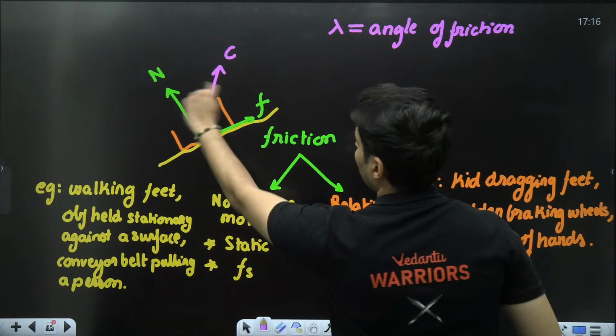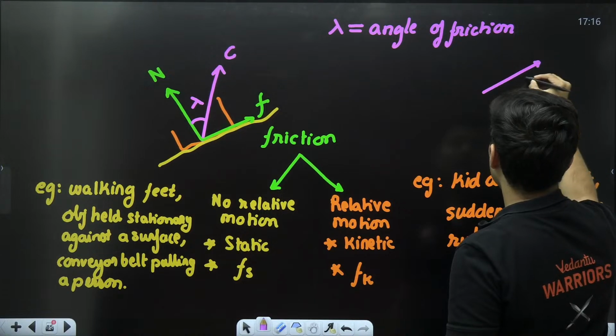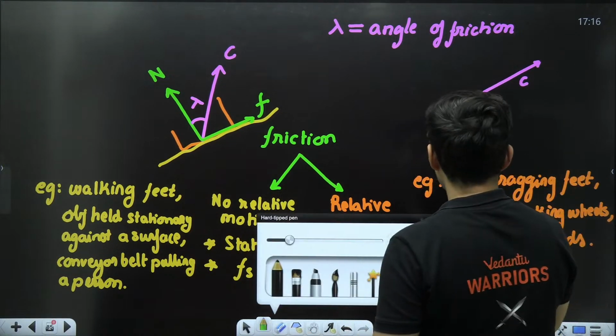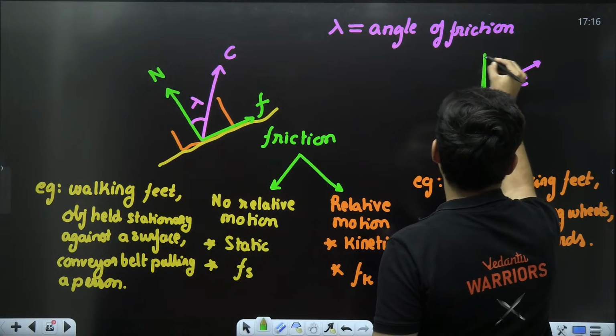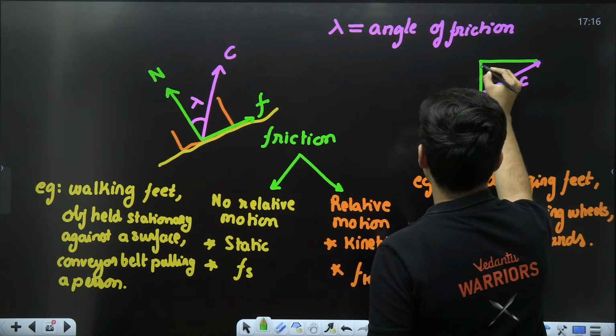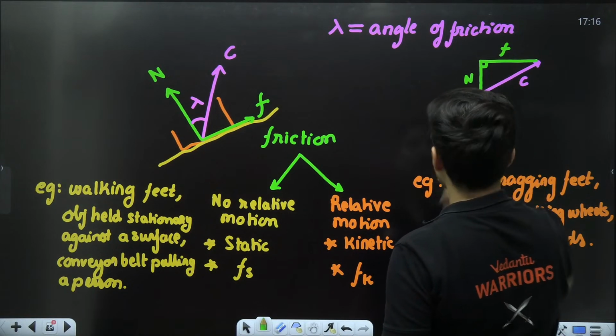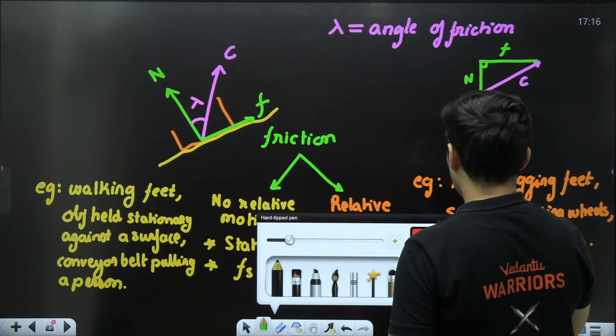No doubt, if you just rearrange that triangle a little bit, you will see the hypotenuse will be the contact force. You will see the height and the base, the other two sides of the right angle triangle. The height, if I call it normal, this will be basically the friction. So this would be basically lambda.